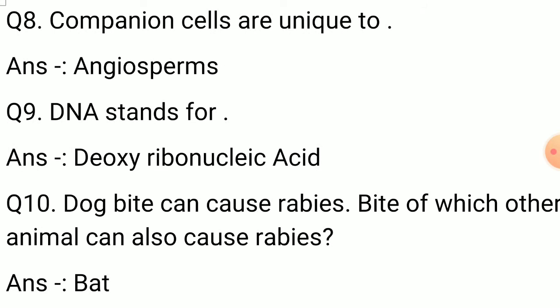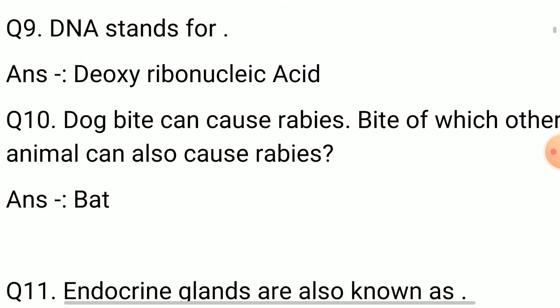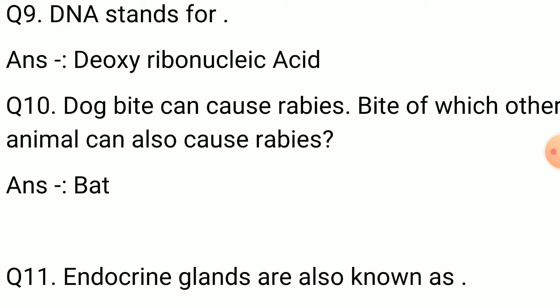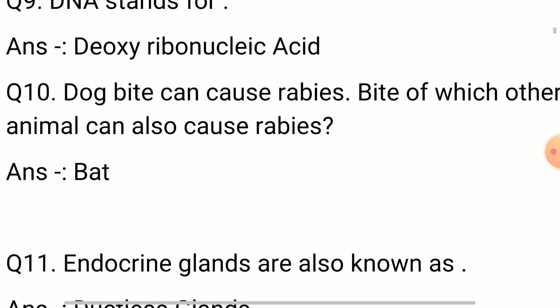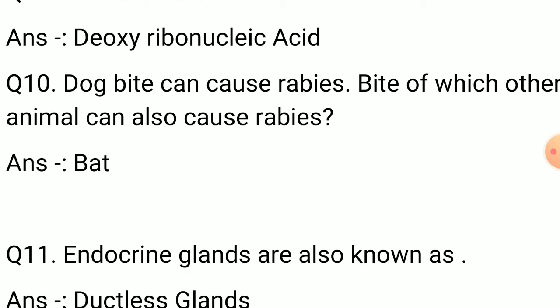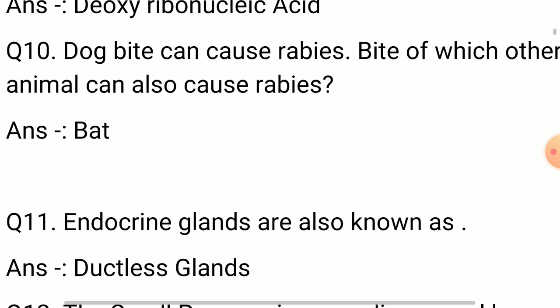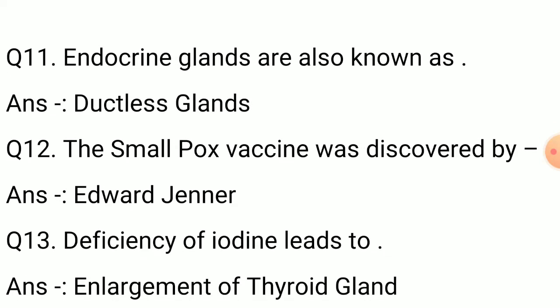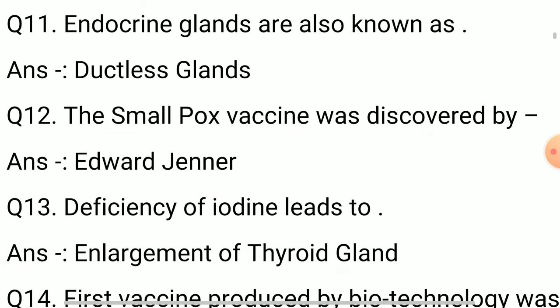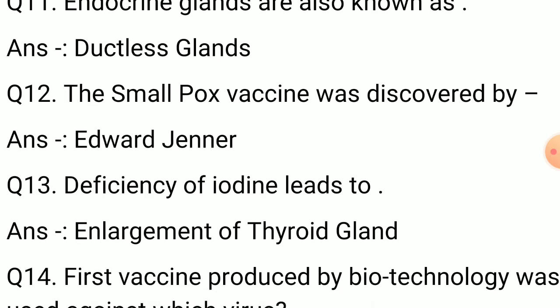Question number 9. DNA stands for deoxyribonucleic acid. Question number 10. Dog bite can cause rabies. Bite of which other animal can also cause rabies? Answer is bat. Question number 11. Endocrine glands are also known as. Answer is ductless glands.